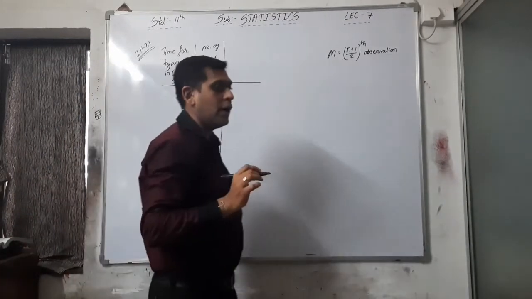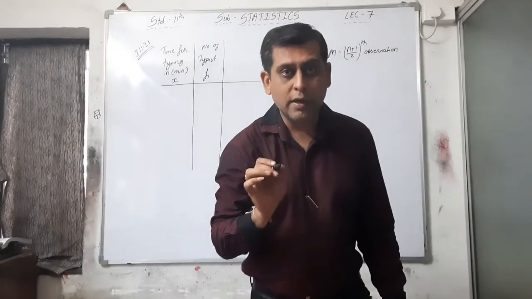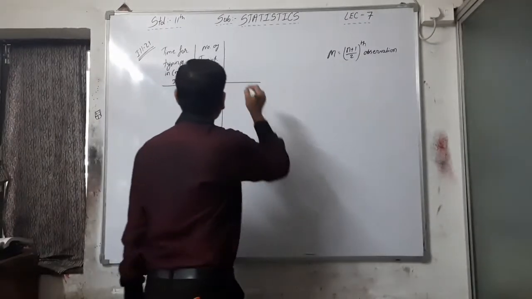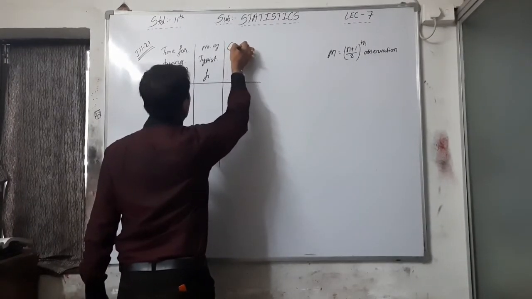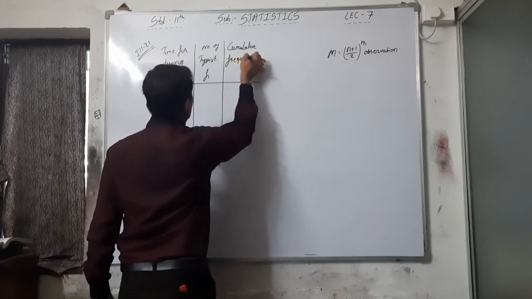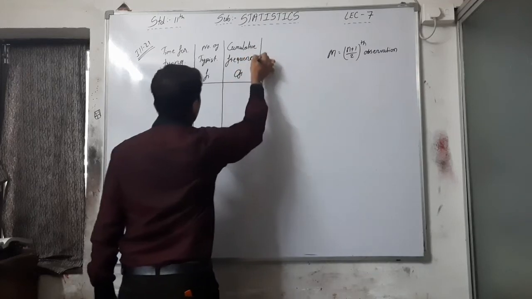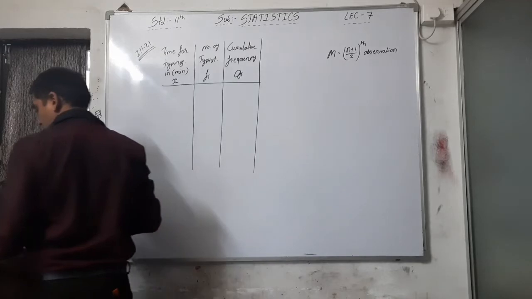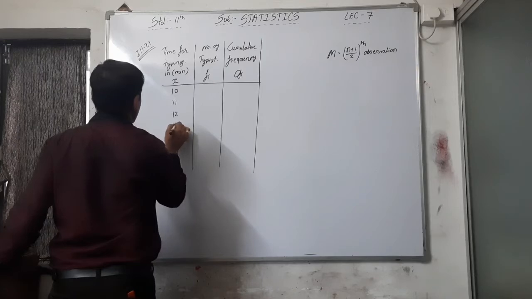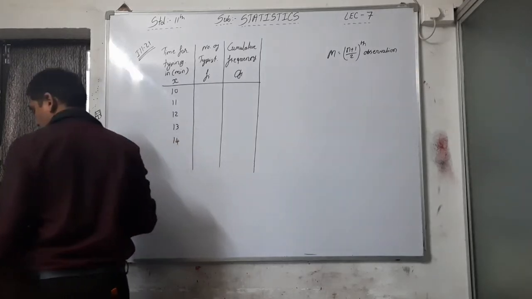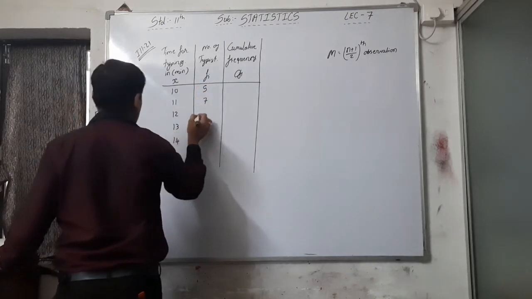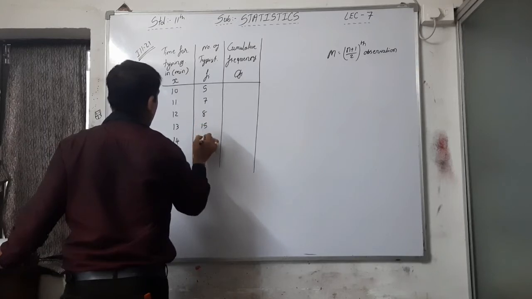And whenever you have to find out the discrete group data median, you have to prepare only one column, that is cumulative frequency, right? So the last one is cumulative frequency, that is CFI. Okay, what is your X? 10 minutes, 11 minutes, 12 minutes, 13 minutes, and the last one is 14 minutes. And here the frequency is 5, 7, 8, 15 and 5.